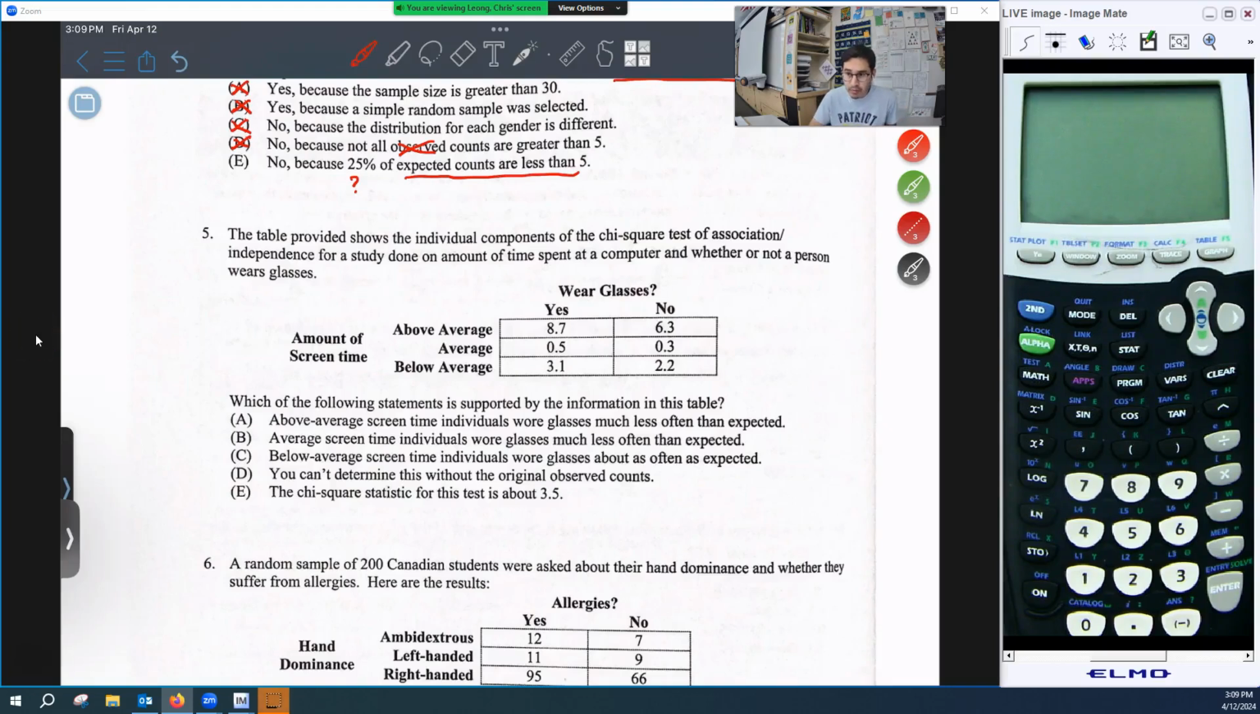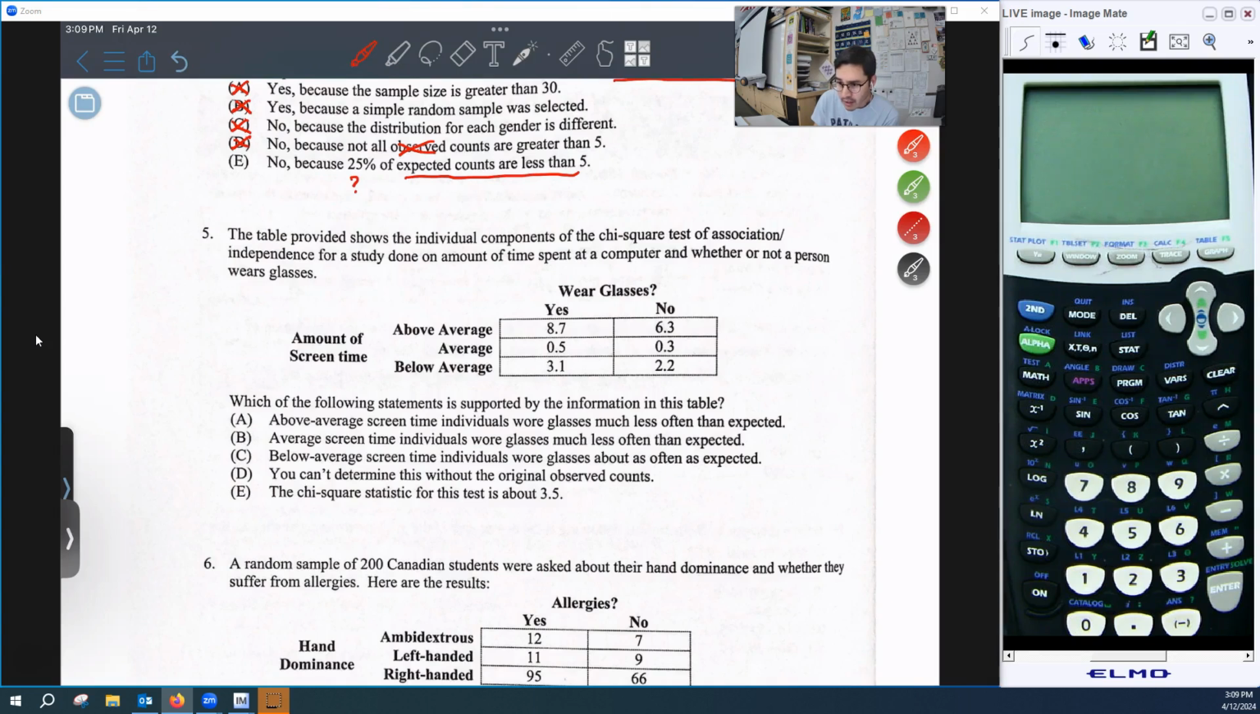Question 5. The table provided shows the individual components of the chi-square test of association/independence for a study done on amount of time spent at a computer and whether or not a person wears glasses. Which of the following statements is supported by the information in this table?